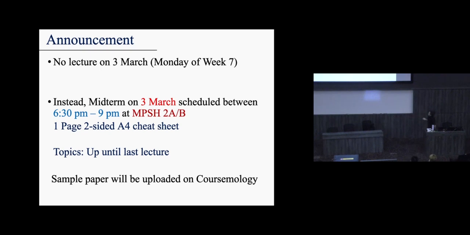I didn't have time to put the text on the slides, but pay attention to what I'm about to say. The sample paper's mark distribution is not correct. So if you think to yourself, wow, this question is so difficult, why is it 1 mark? I had no time to balance the mark distribution because I just wanted to show you what the questions might look like. In case you want an idea of what a sample paper might look like, go to Cosmology and try it out. It's not representative of the difficulty or the mark distribution. It's just an idea of what questions we might ask you. Okay, let's move on.